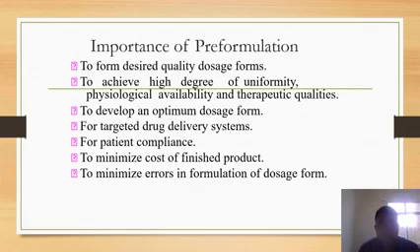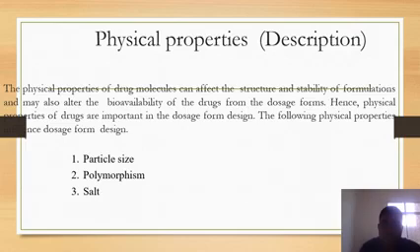Next, to minimize the cost of the finished product. Despite giving any good product, we also need to see the cost. The cost should be within a range so that people will buy it, and there will be market value. Next, to minimize errors in formulation of the dosage form. In this phase, we always determine drug compatibility studies and all those things.